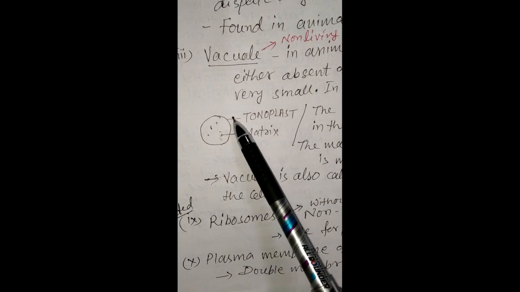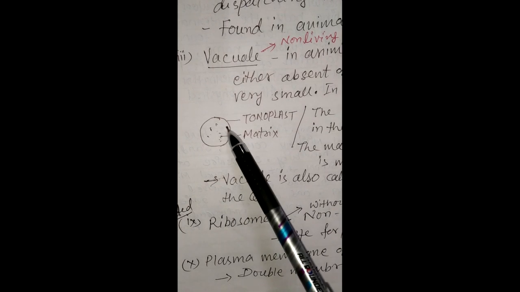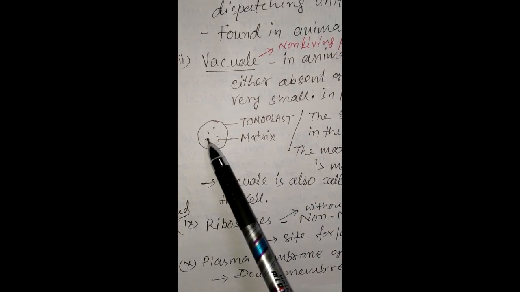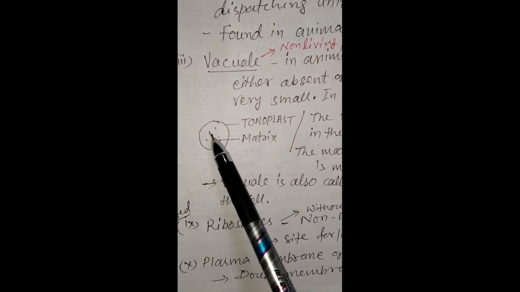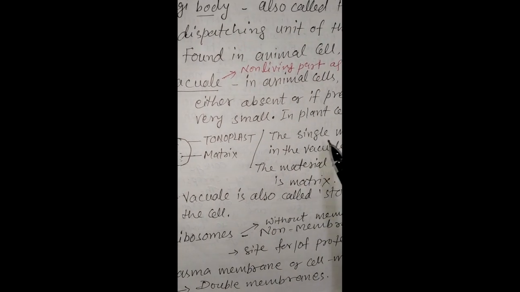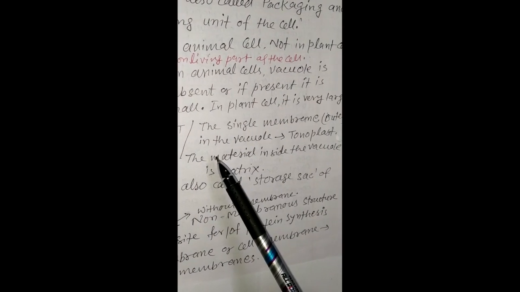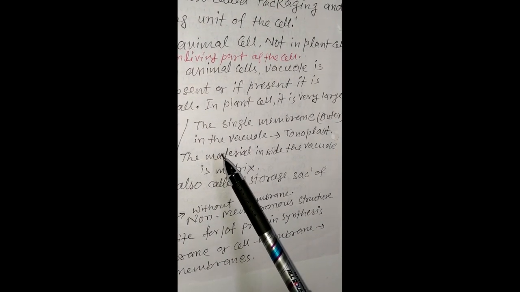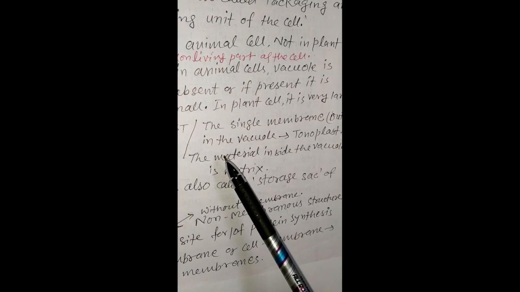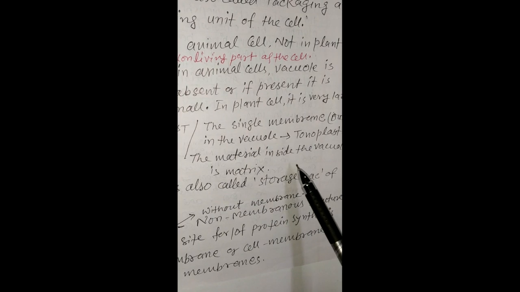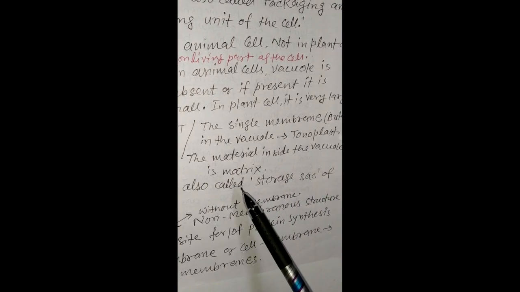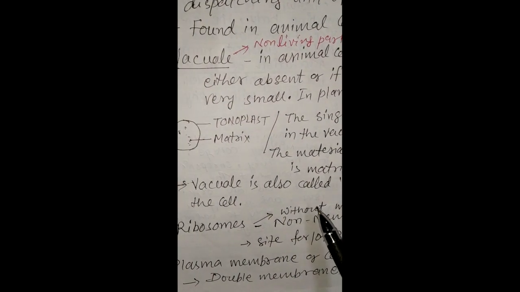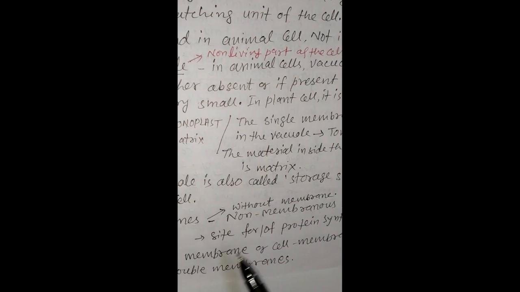This is the figure of a vacuole. This is the membrane of the vacuole, which is called tonoplast. It is a single outer membrane. The material inside the vacuole is called matrix. Vacuole is also called the storage sac of the cell.